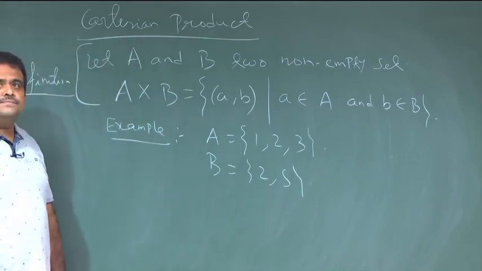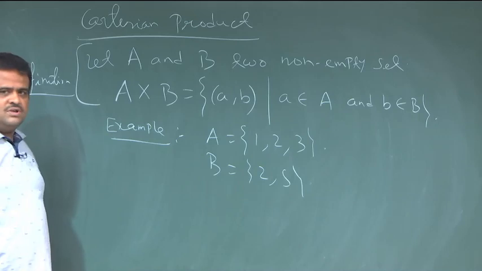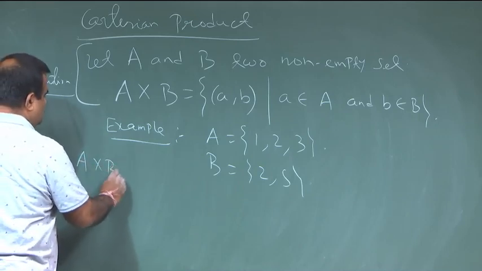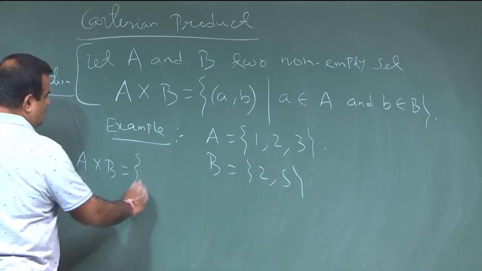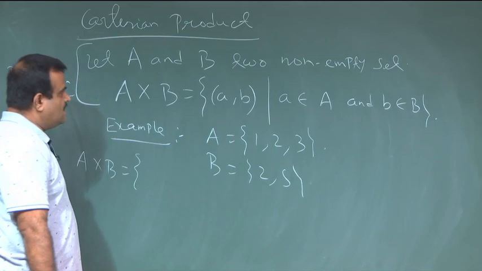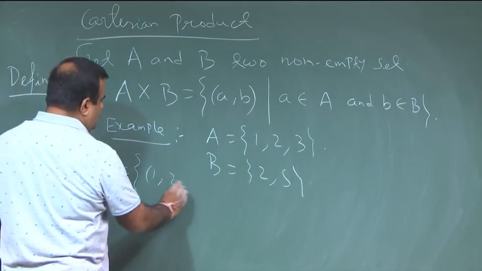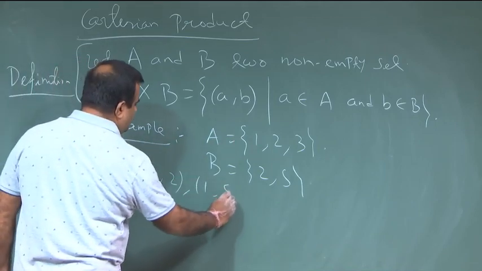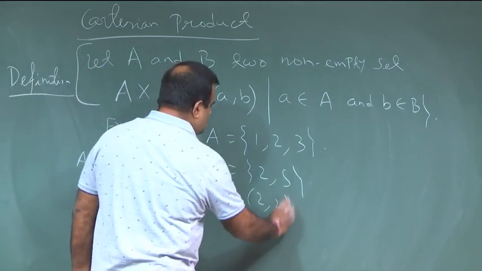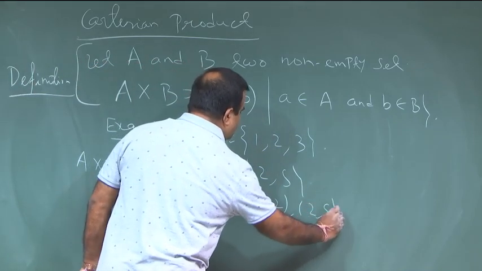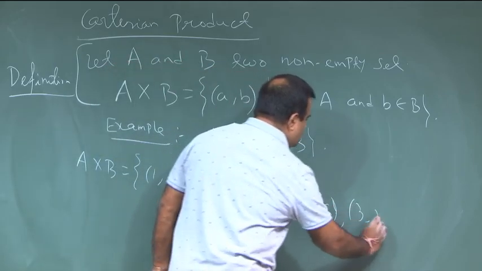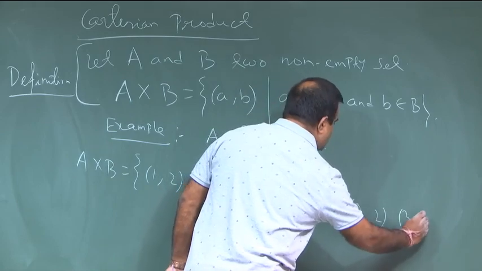If we have these sets, then what is the Cartesian product A cross B? A cross B is basically all ordered pairs (a, b), where a is coming from A: so (1, 2), (1, 5), then (2, 2), (2, 5), then (3, 2), (3, 5).